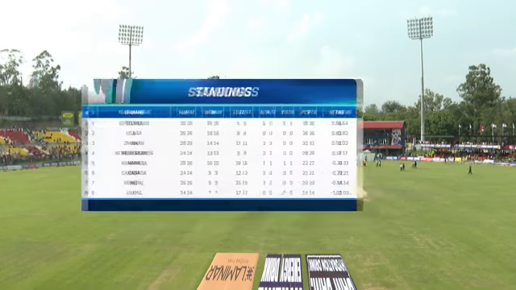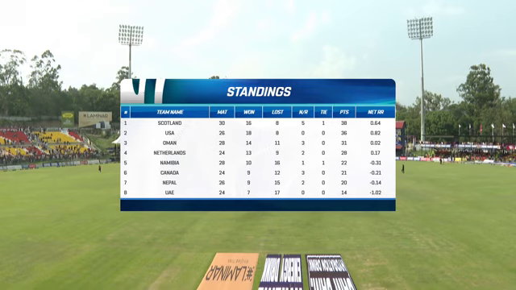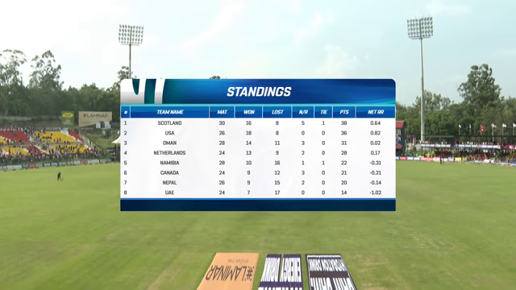So how does the points table stack up? Yeah, this win now gives Nepal extra points. They are on 20 now with that win and a negative net run rate. UAE still at number 8. USA still to find that win in Nepal. They remain in second. Scotland right on top. Some work to do for Canada and Namibia and Netherlands when they have their matches lined up in the coming days.